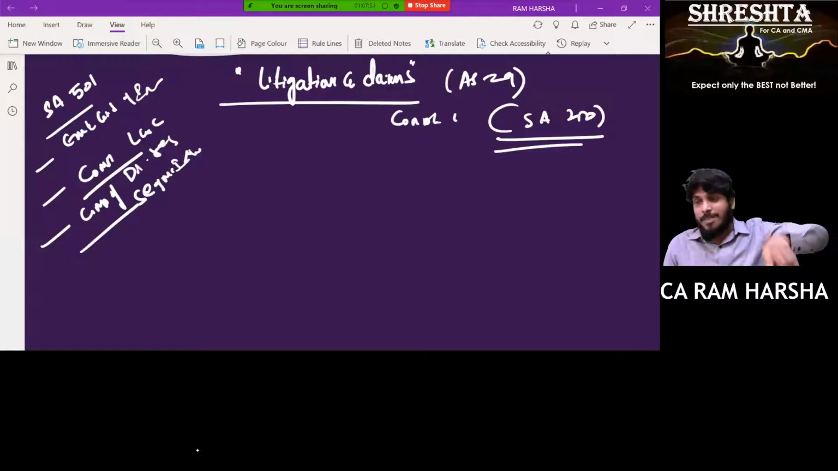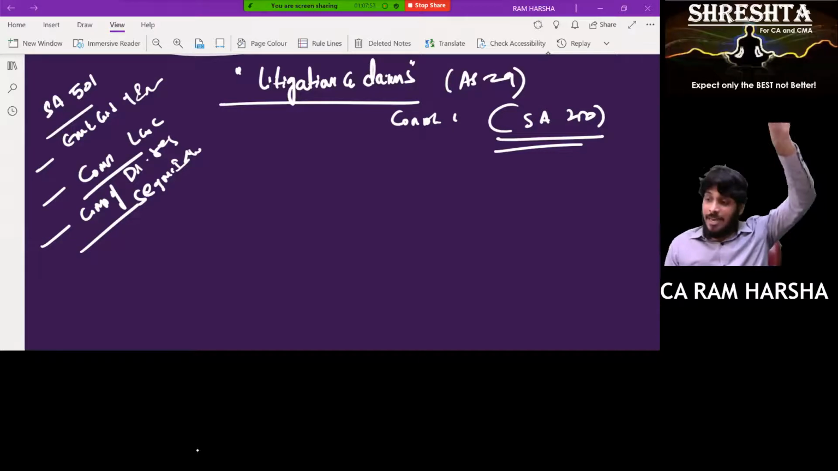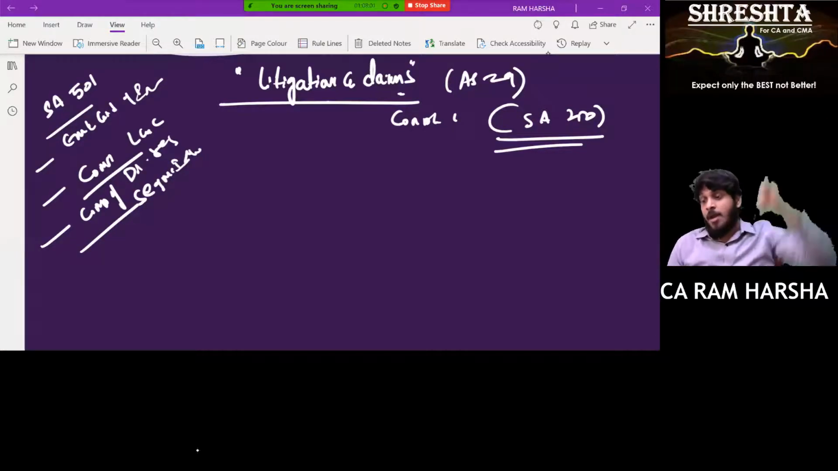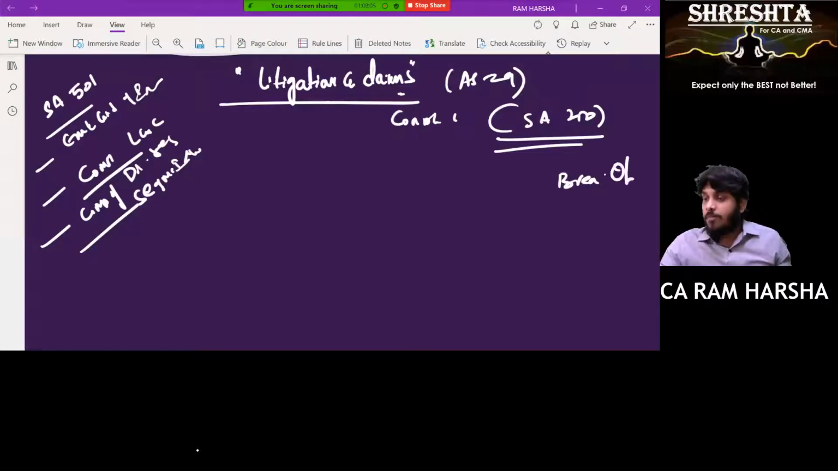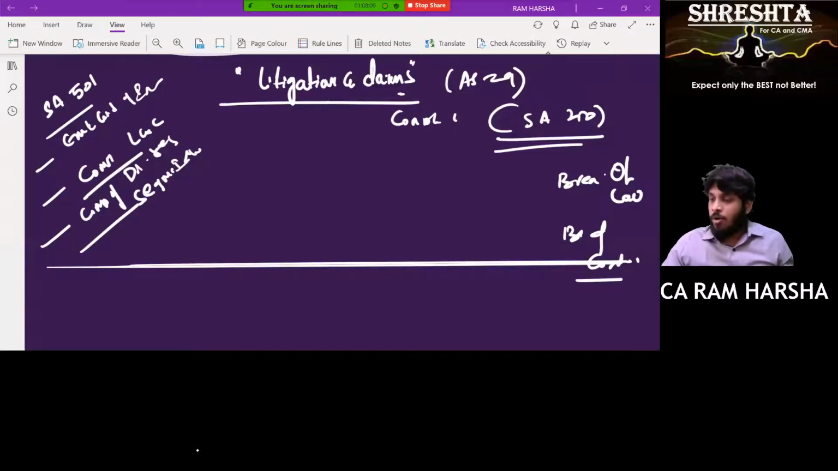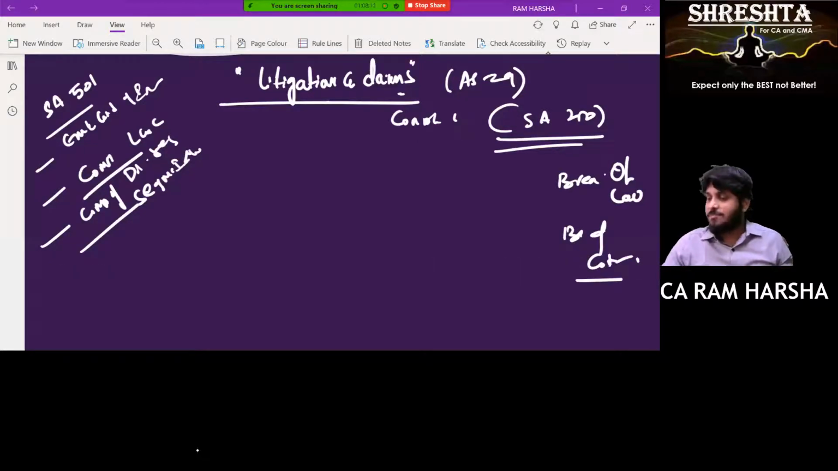Yes, sir. SA 250 also speaks about laws and regulations. Laws and regulations violation is a litigation, because of which you will get a claim. Default with a third party. See, breach of law, breach of contract. Yes or no? Both bring litigations. Yes, sir. Litigations and claims, both kinds.